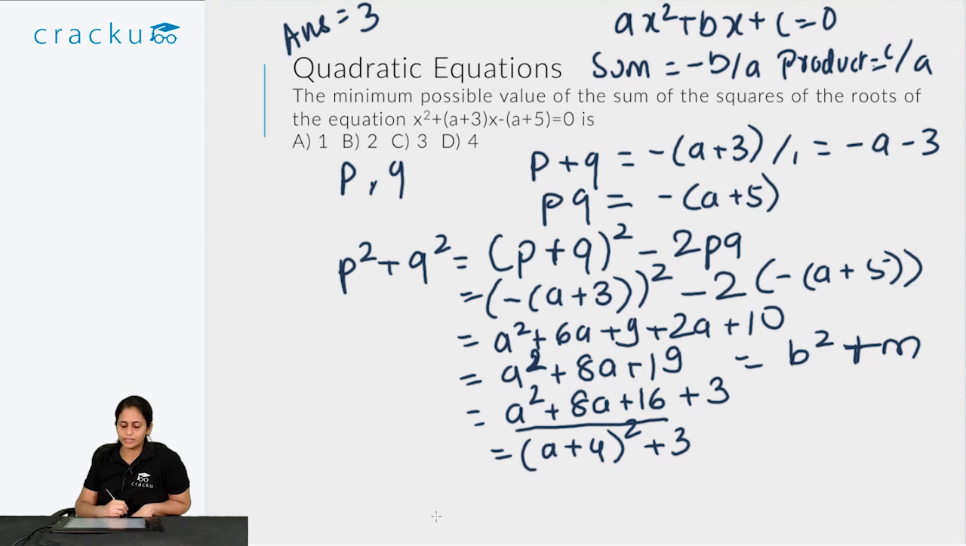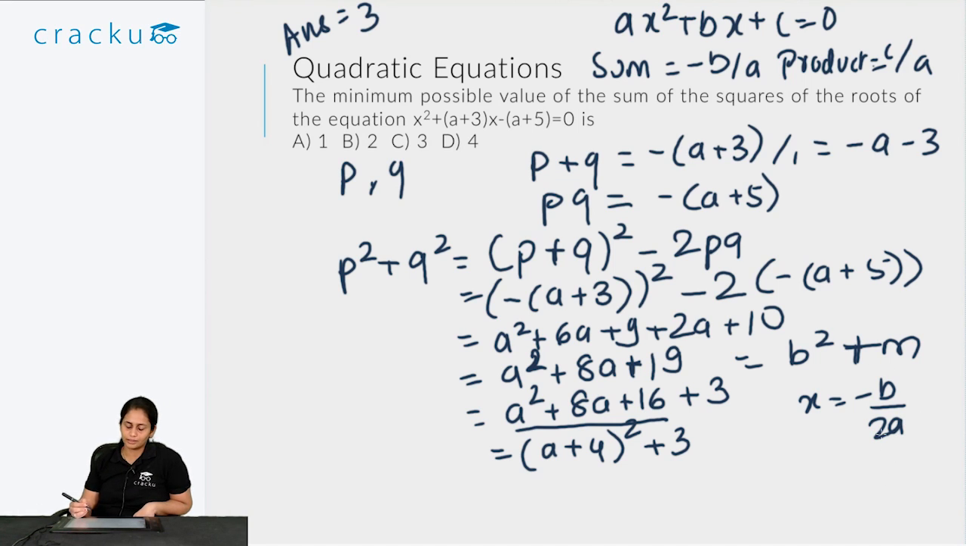Now as I said, we could also calculate it by using the quadratic equation. So the quadratic expression is a square plus 8a plus 19. For a quadratic of the form ax square plus bx plus c, if this a is positive, then the minimum value occurs at x equal to minus b by 2a. And if a is negative, the maximum value occurs at minus b by 2a. Now since the coefficient of a square is 1, which is positive, the minimum value will occur when you calculate at minus b by 2a.